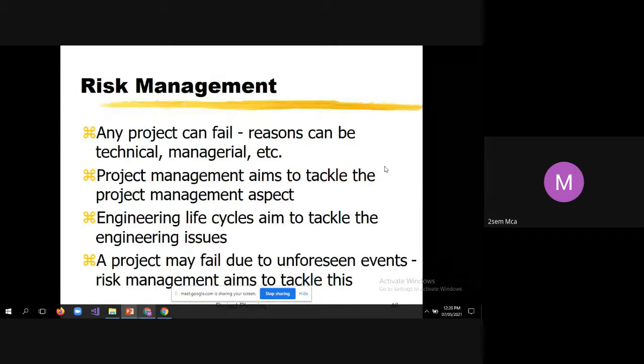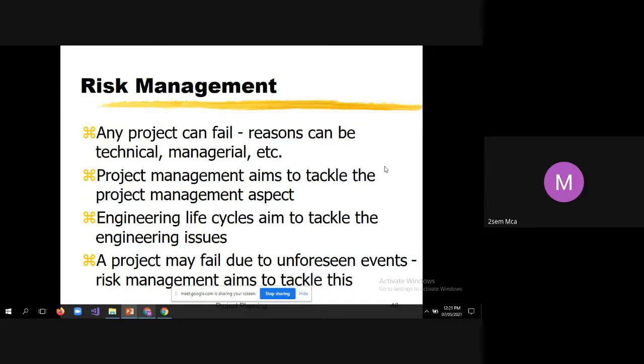This is risk management. Irrespective of the type of project, risk management is always mandatory, be it a software project or any other project. Risk management is always applicable for every domain, not only for software projects. Now we'll see how to manage risk for software projects.